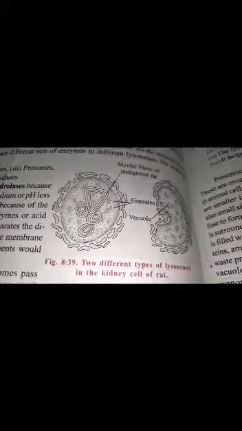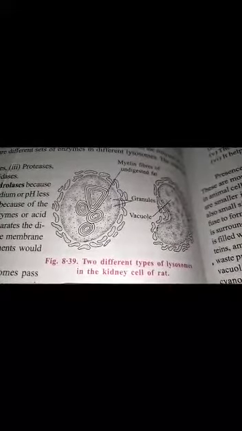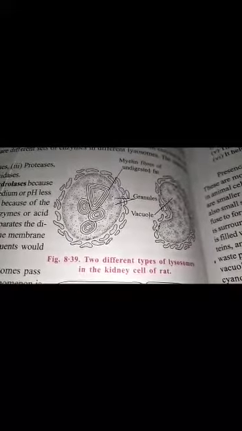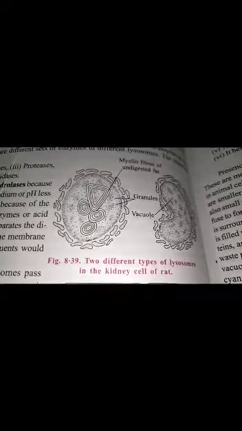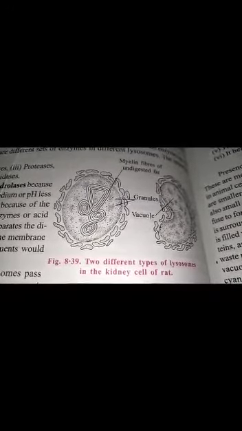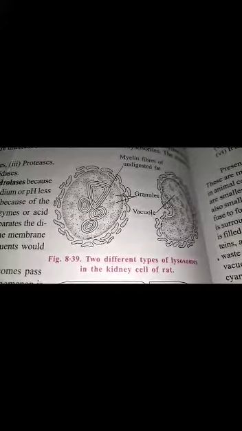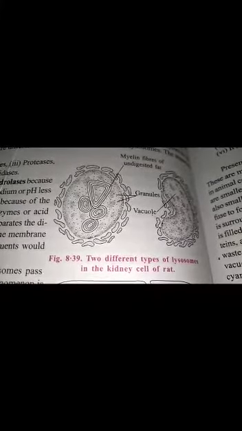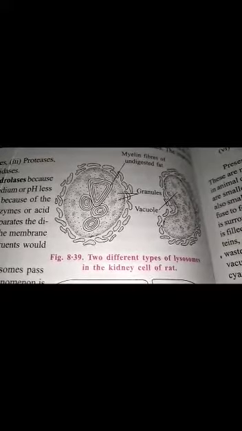Next cell organelle is lysosome. See the structure of lysosome. First, we discuss why it is known as suicidal bag. It is a very important question, always asked in your syllabus: why is lysosome called suicidal bag? Because of the types of enzyme. It has acid